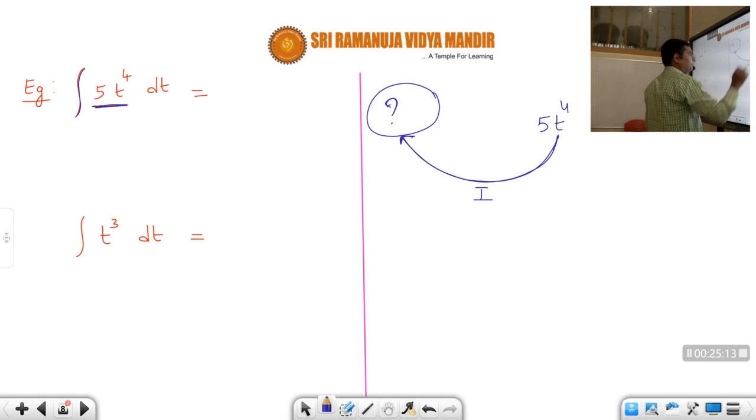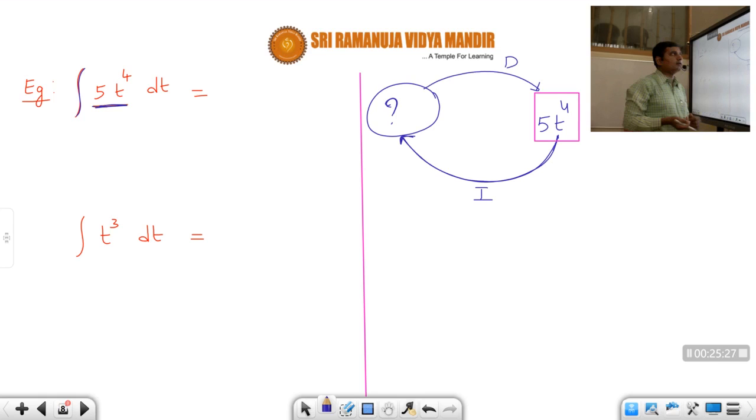Because the opposite of integration is differentiation. So for which function, if you calculate differentiation, you will get the answer as 5t power 4, students? Just think about it in the opposite way.